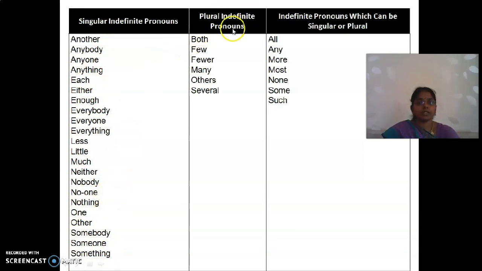Plural indefinite pronouns: both, few, fewer, many, others, several. These words are plural indefinite pronouns. Some words act as singular as well as plural: all, any, more, most, none, some, such. Is it clear? Take this down, this is for your extra information.